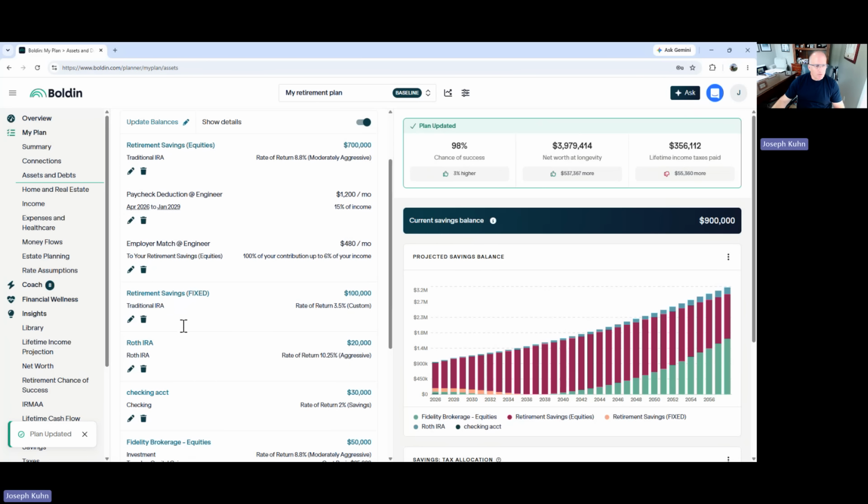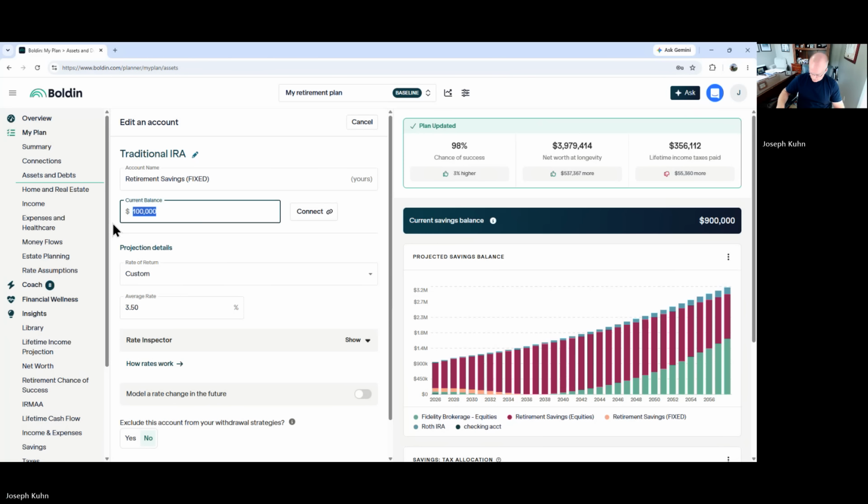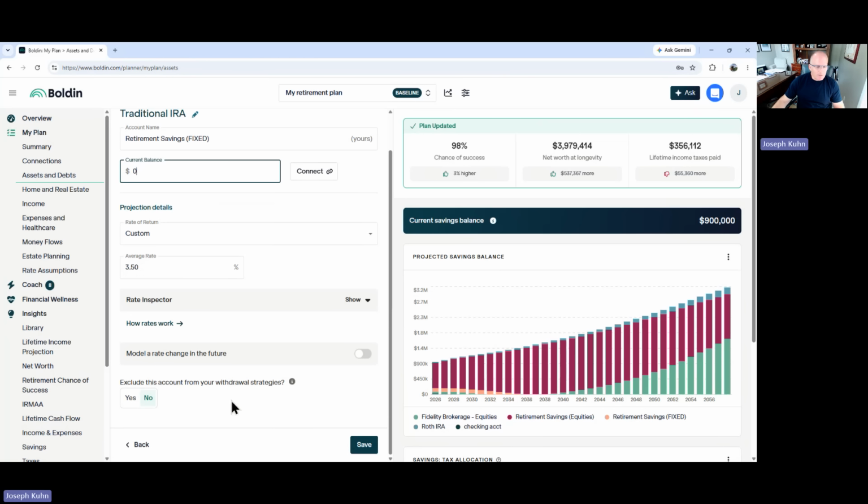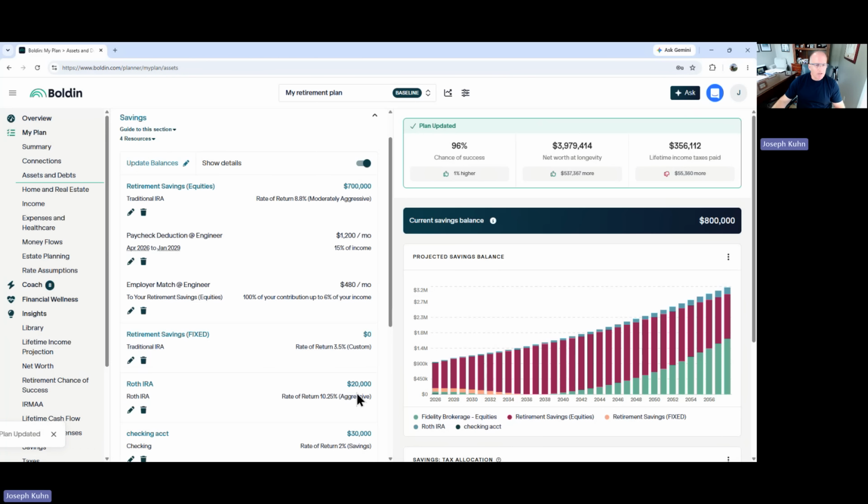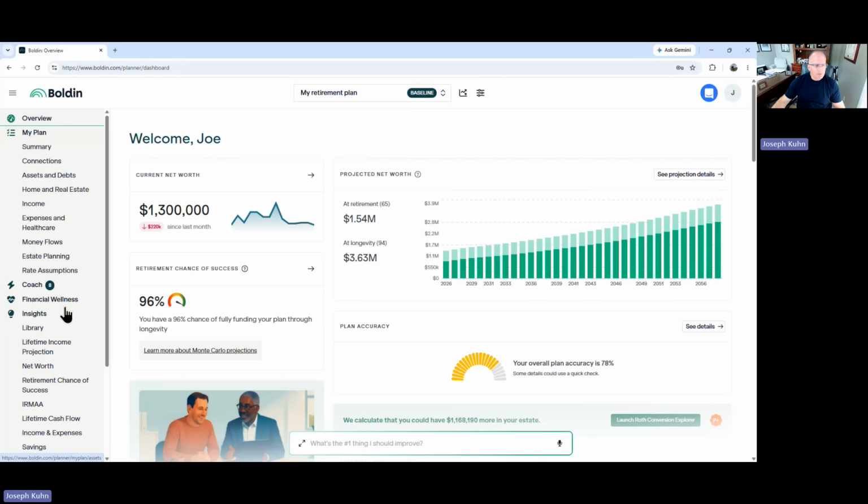And then I'm going to go down to the fixed portion and make that 0. This makes the exact same amount of money, but it's a different way to invest the money. Hopefully that makes sense. You go back to the overview, it jumped up to 96. So taking 100,000 out of fixed increased it a little bit. Not a big lever, maybe not as much as you thought it would do.